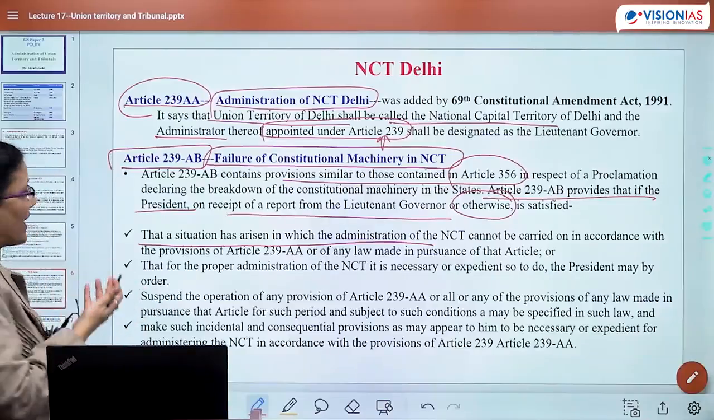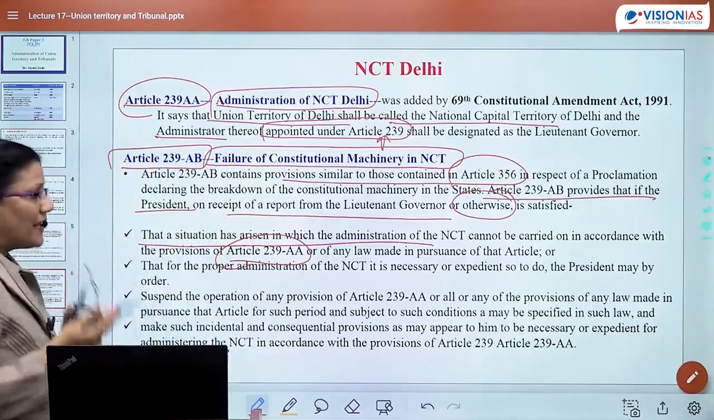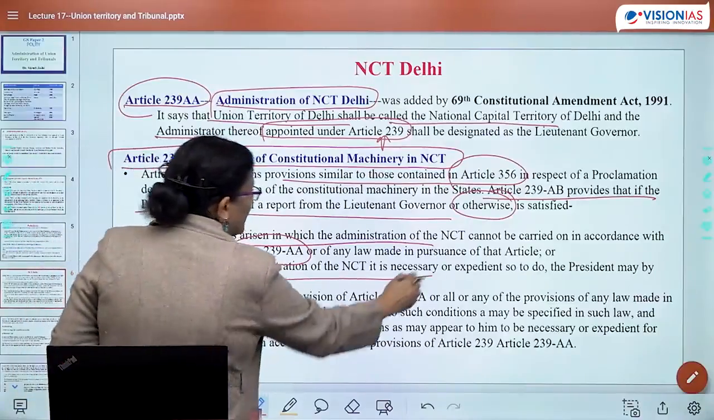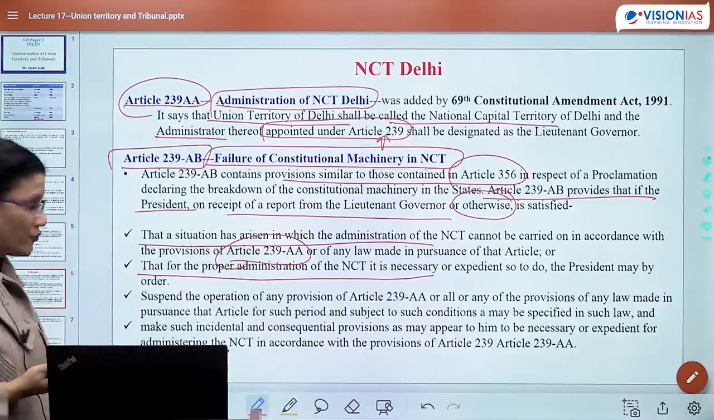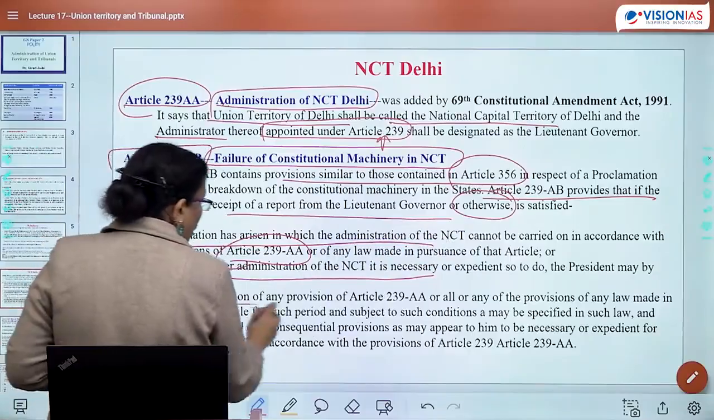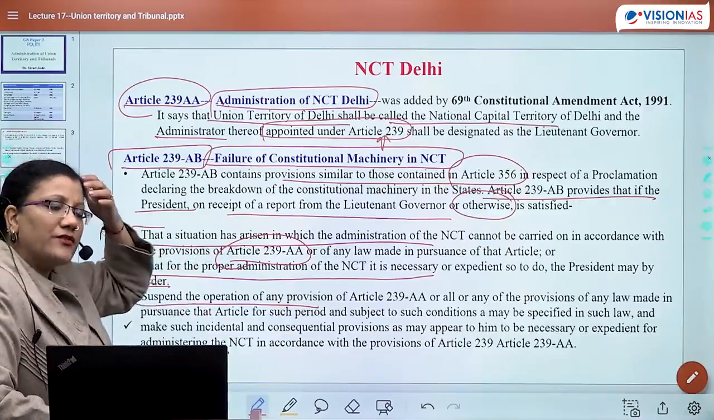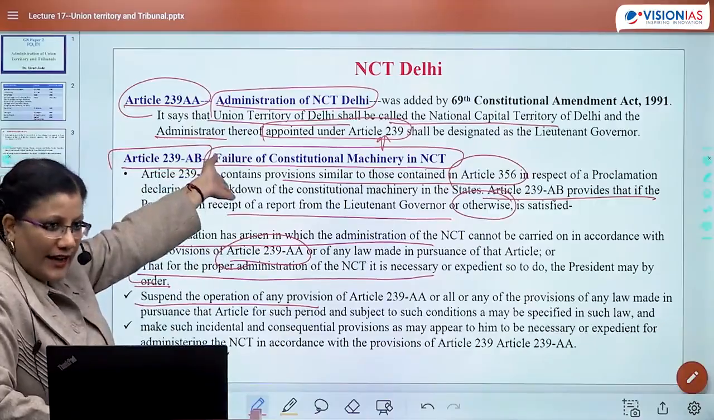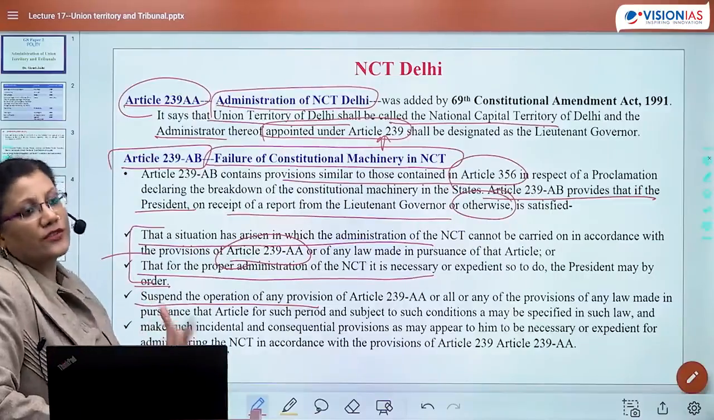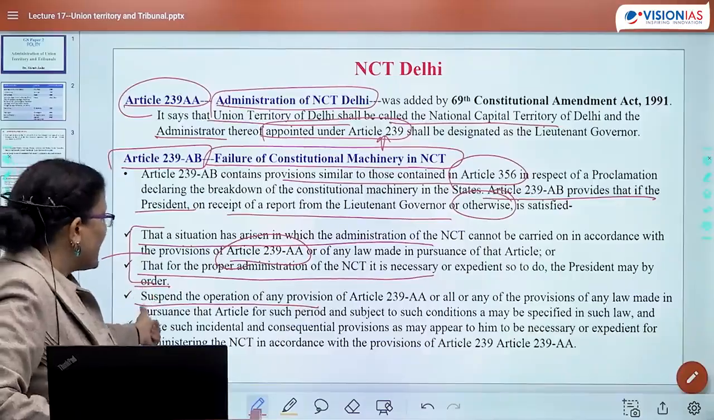So if this condition is there and the President now gets satisfied that a situation has arisen in which administration of NCT cannot be carried out as per the provision of Article 239AA or any law made in pursuance of that article, or that for the proper administration of NCT it is necessary to do so, then the President may by order suspend the operation. These are the two conditions. So what are the conditions? One, administration cannot happen as per Article 239AA. Two, it is very necessary for administration of NCT that President's rule must be imposed immediately. So in this case, what will happen?